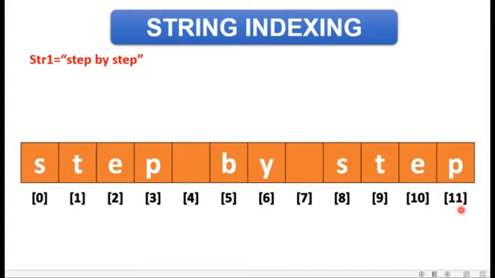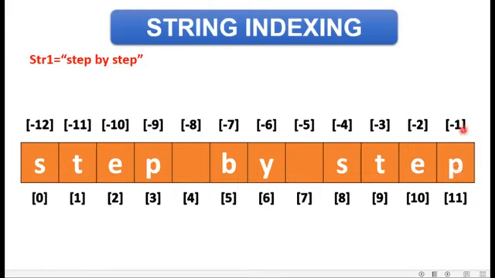If I talk about negative indexing, then it will take place from -1 on the right hand side till -12 on the left hand side. So these are positive and negative indexes. Now, how can I recognize which character is stored at which location? For that, we write like this: this is the variable name where my string is stored.